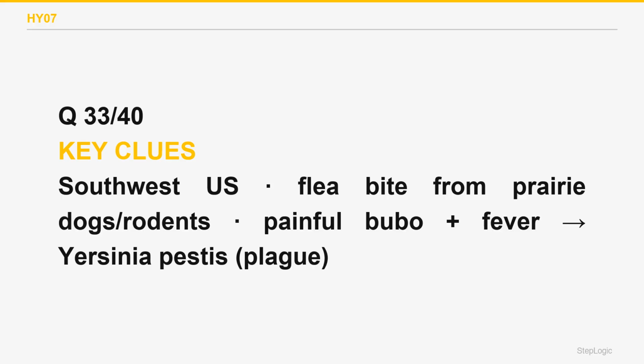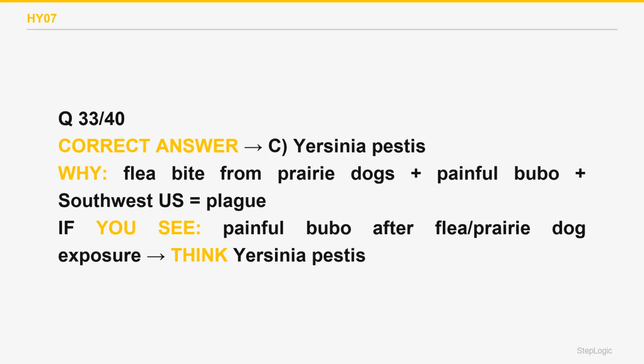Yersinia pestis causes bubonic plague. A flea bite from infected prairie dogs or rodents, classically in the rural southwest US, leads to sudden fever and a very painful swollen lymph node called a bubo. It can progress to septicemic or pneumonic plague and is a potential bioterror agent. The correct answer is C.